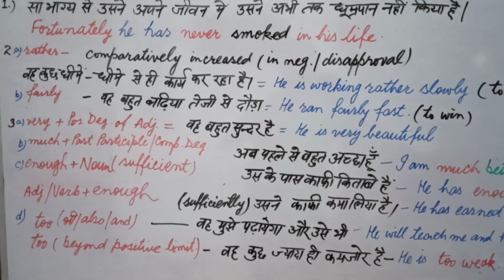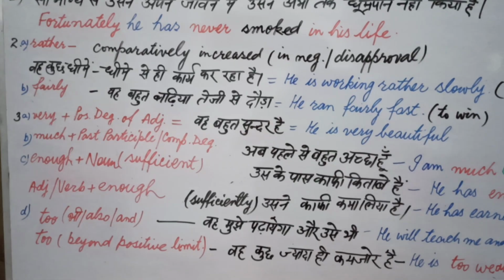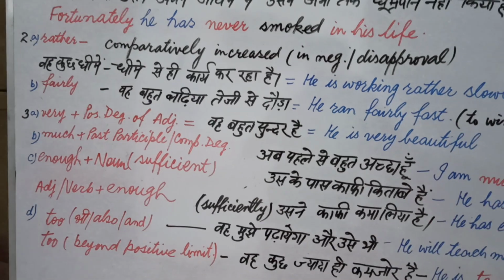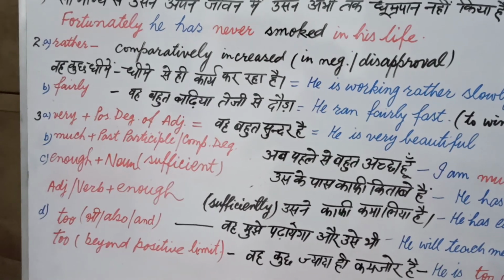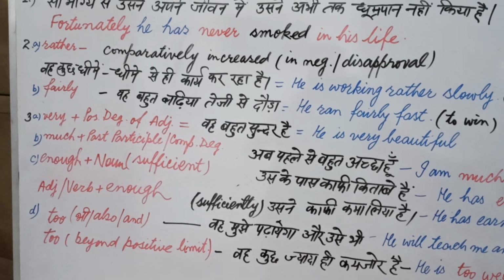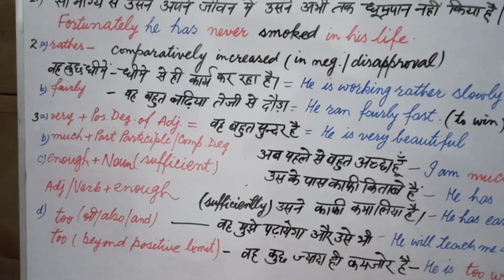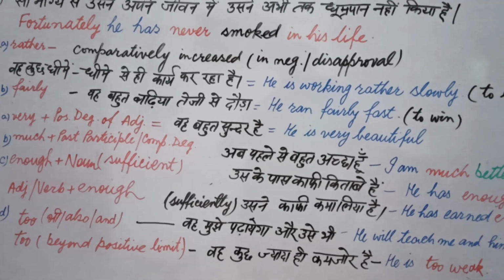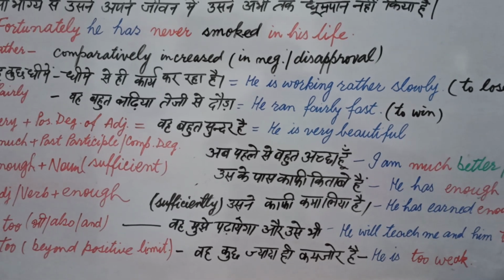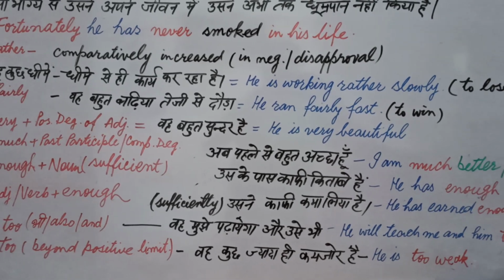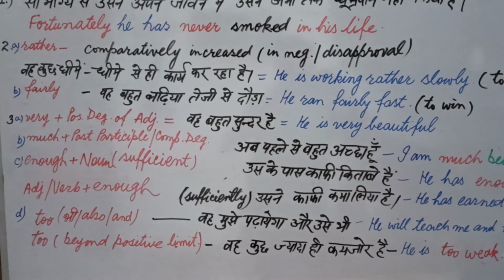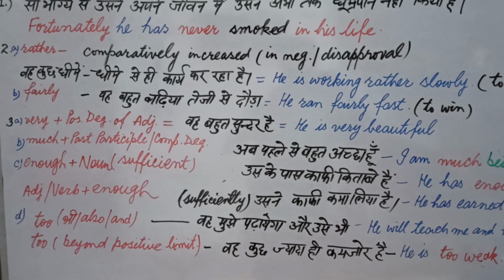Now let's begin with the third A. Now we'll study very. Very is used before the positive degree of an adjective. Tall, taller, tallest. Tall is positive degree, taller is comparative degree. So we will use very before positive degree, like वह बहुत सुंदर है, he is very beautiful, because the comparative degree of beautiful is more beautiful. Now this is positive degree beautiful and I used very here. He is very beautiful. Very increases the sense, or you can say the degree also.